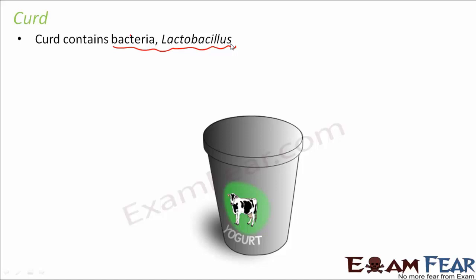But do you think that curd is poisonous? Not at all. In fact, curd is something which is extremely healthy for us and we eat it. So what happens? Once we eat curd, do we fall ill? No, but the bacteria is already there. The bacteria which is present inside the curd is a friendly bacteria and it is not a harmful bacteria. That is why it doesn't harm us.